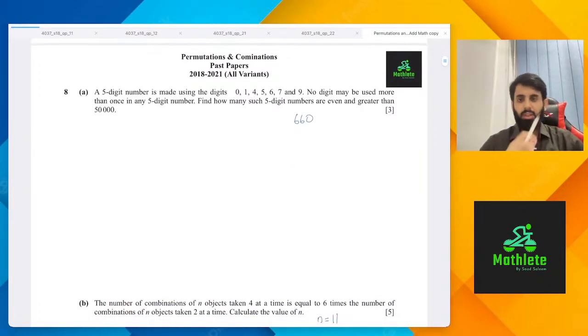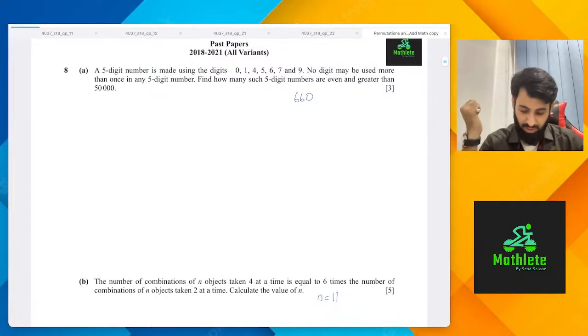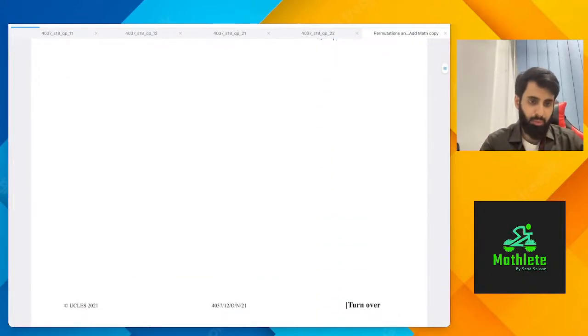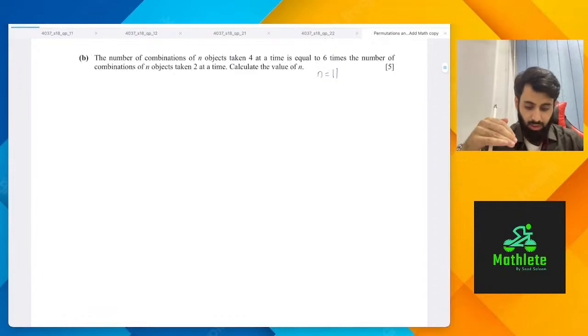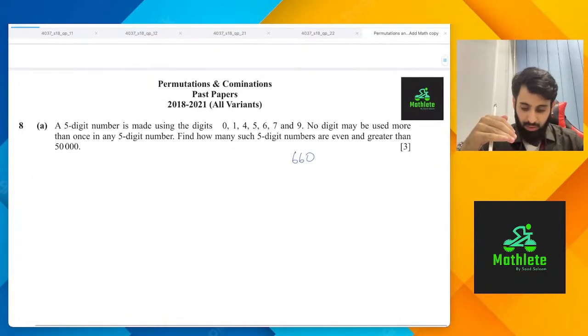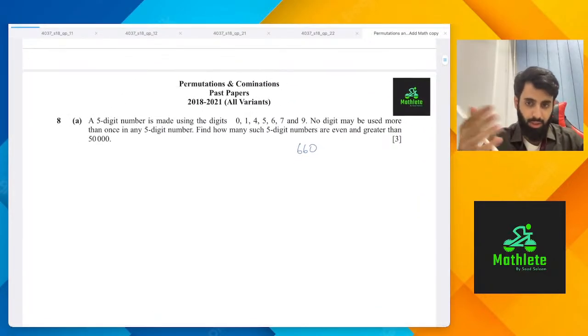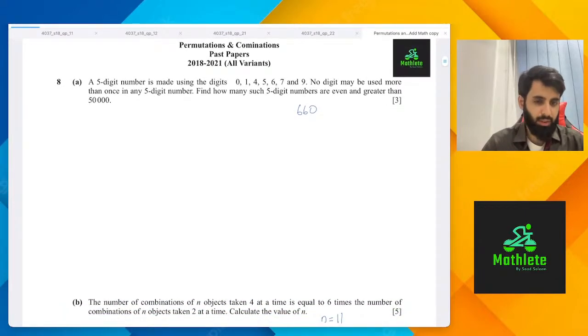The questions that I'm going to be doing are from October, November 2021, and then we'll go backwards. This is something that you guys can practice also. Make sure to download this PDF and then practice on your own. From 2018 to 2021 I've included all past paper questions, but I've done it backwards, and I've included all the variants also. This is 4037. Mostly the past papers that I do are from 4037, but as far as the concepts are concerned, they're equally applicable in IGCSE also.